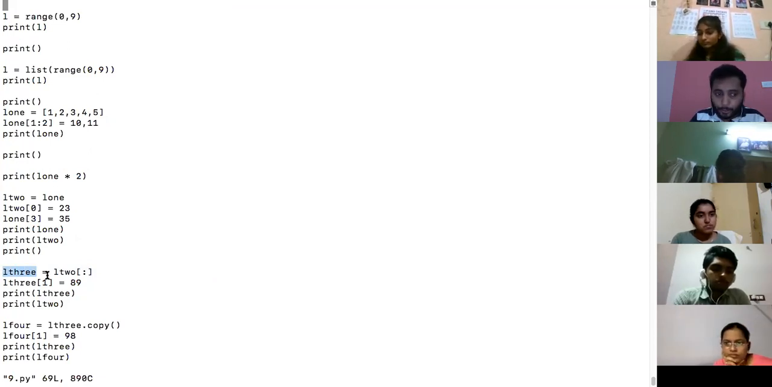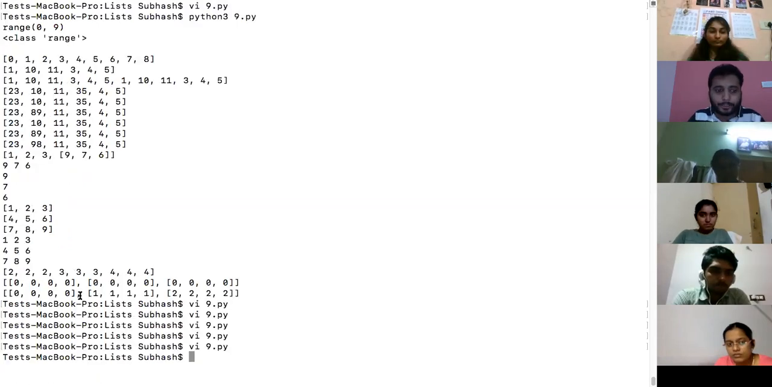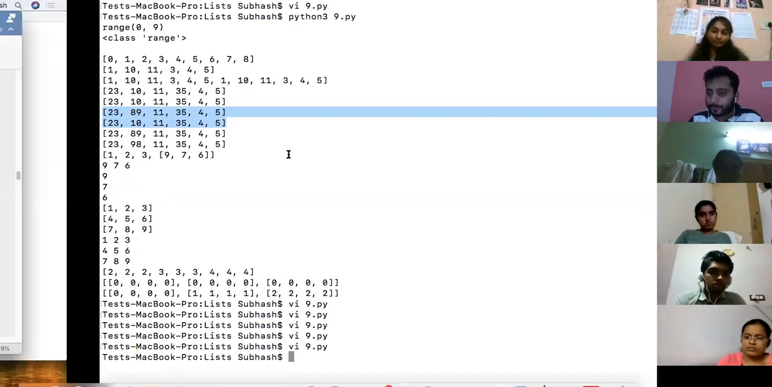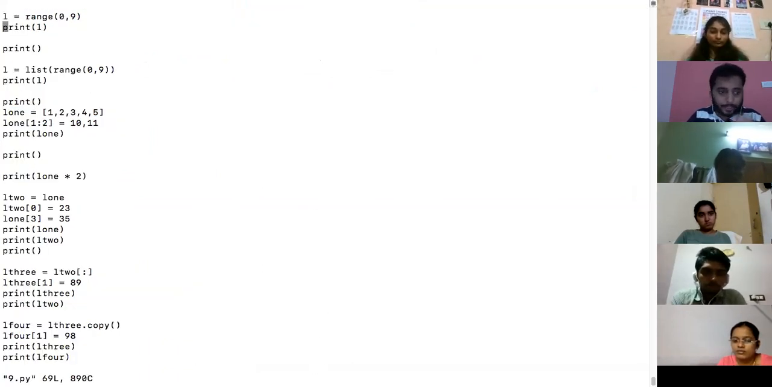So to prove that both are not the same, I am changing only L3's first element. If both were the same, both would print the same values. Because I've made a copy, only L3 will change to 89, whereas L2 will remain the same. See here, L2 remains the same and only L3 changed to 89. It means I'm just making a different copy. Is that okay? Okay, where is the next one?